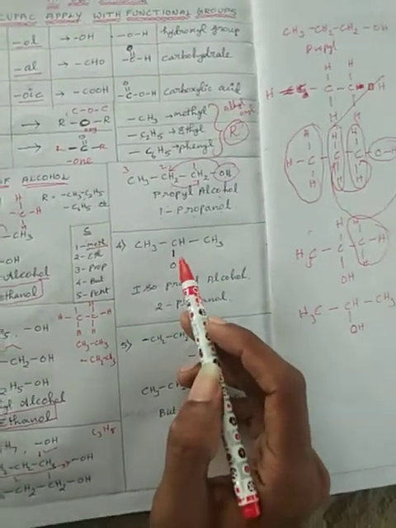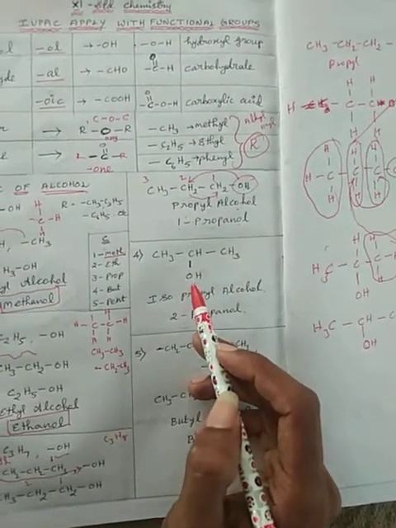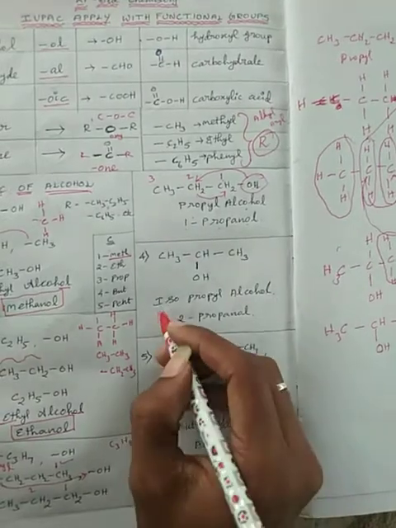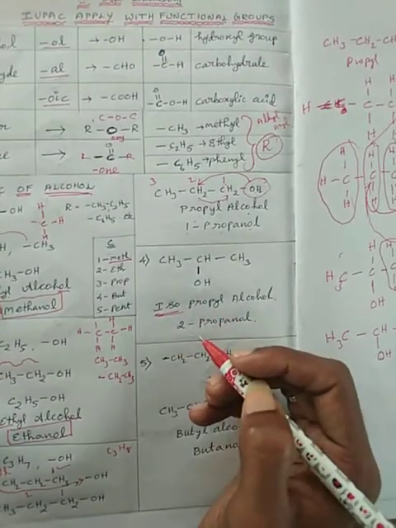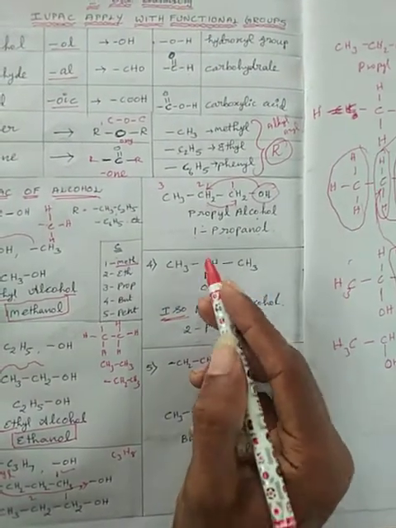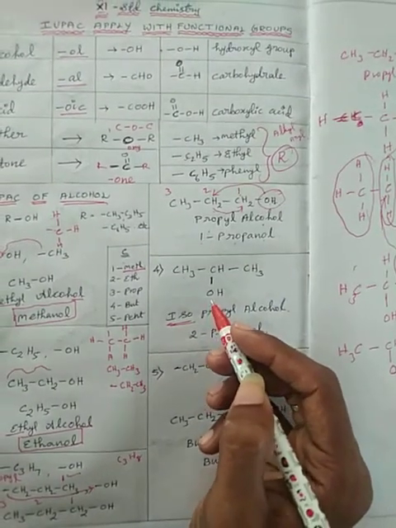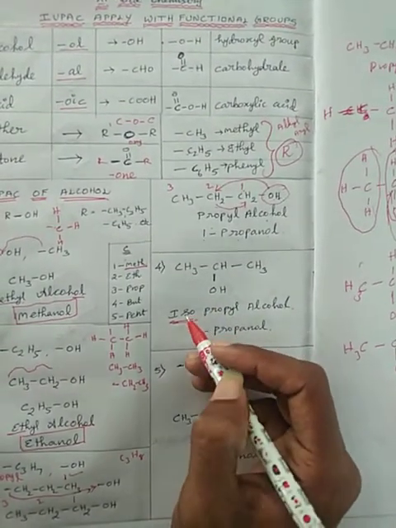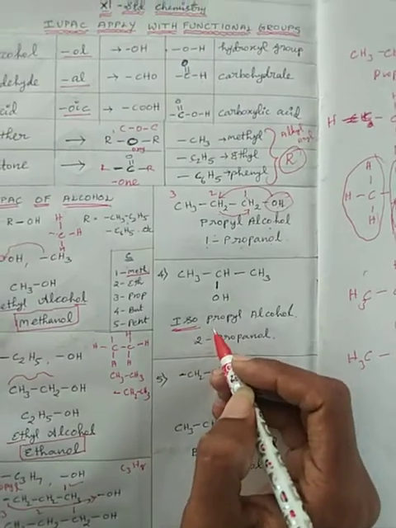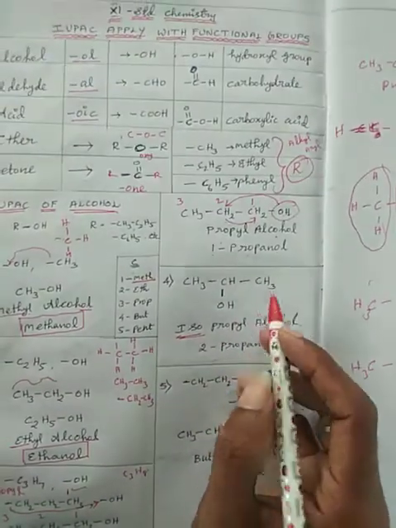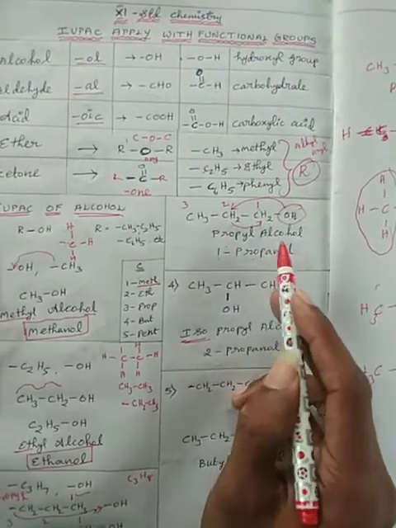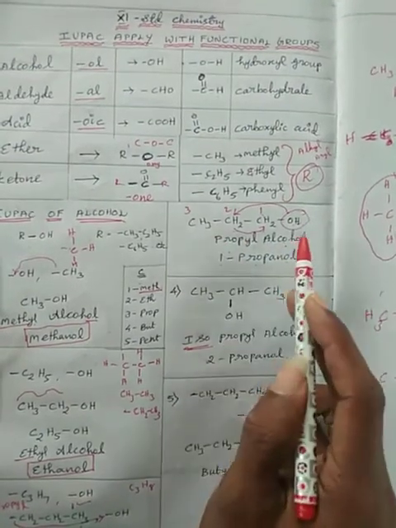The bond intersection position of the alcohol group, the common name used is iso. The open chain, the cross linked of any functional group is used as iso. And next the 3 carbon propyl alcohol, this is a propyl alcohol, straight chain.